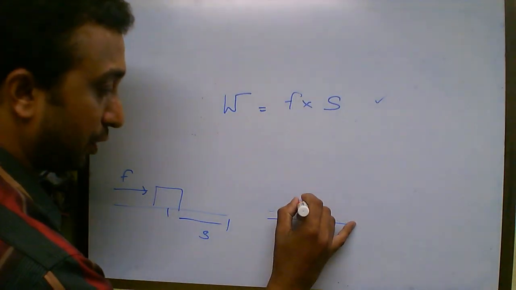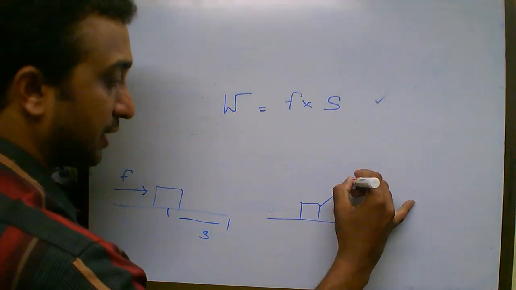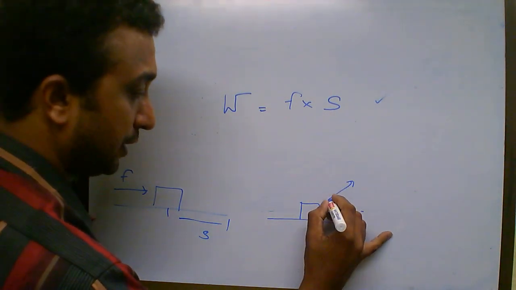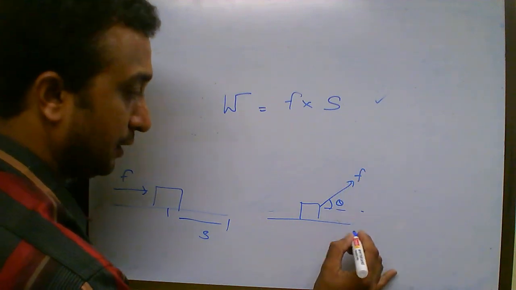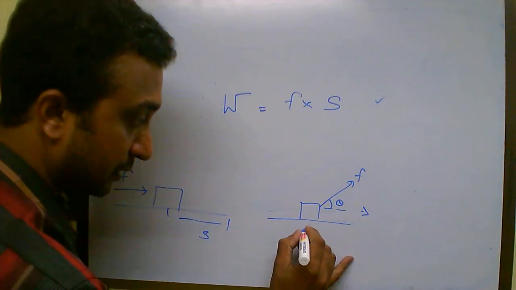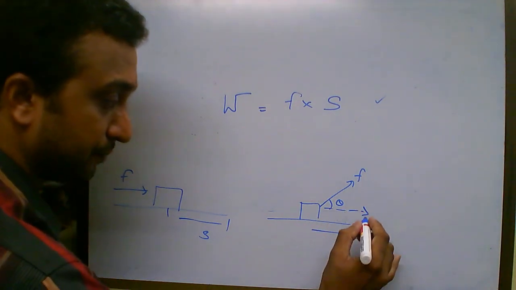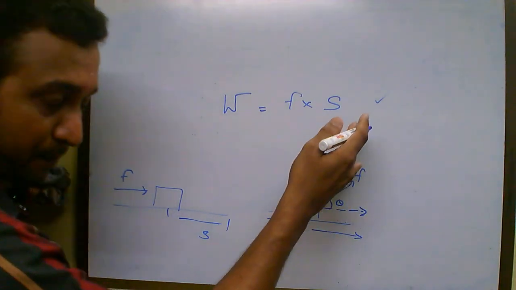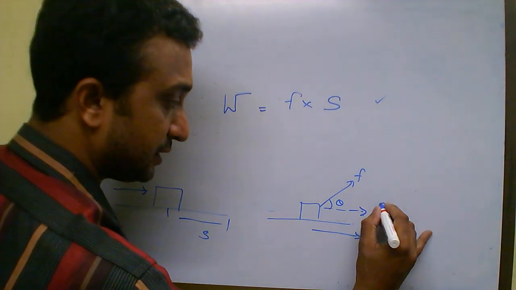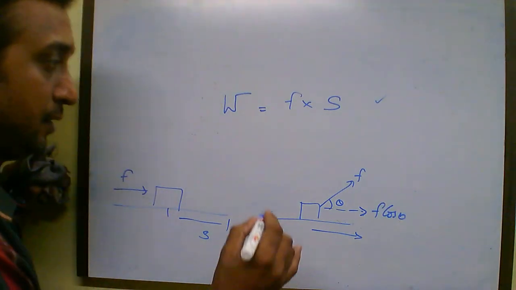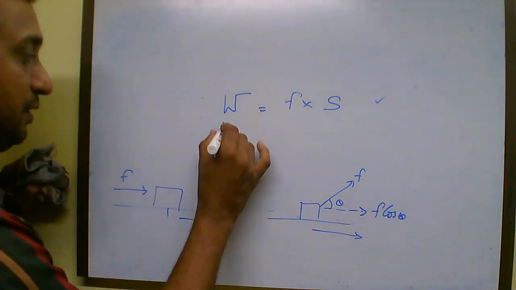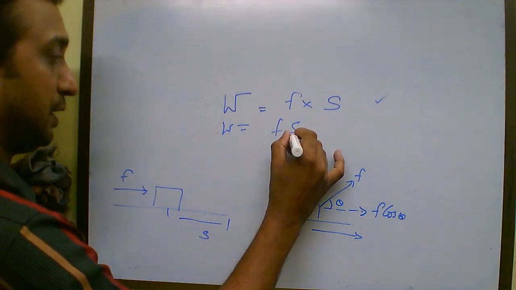Now you have a body. You are applying a force at an angle to the horizontal. You resolve its component, and the displacement is happening along the horizontal. Then you take the component of F along the horizontal, that is F cos theta. Then work done will be equal to F into S into cos theta.